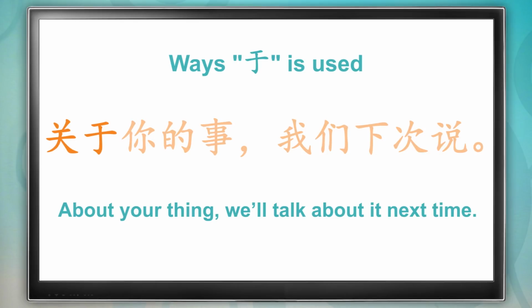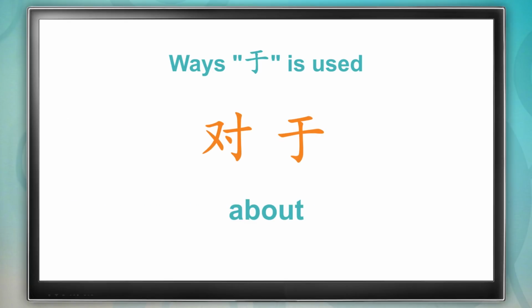关于 is closely related to another word that means about, or in regards to. This word is 对于. 对于 and 关于 are synonyms and can often be used in place of each other.